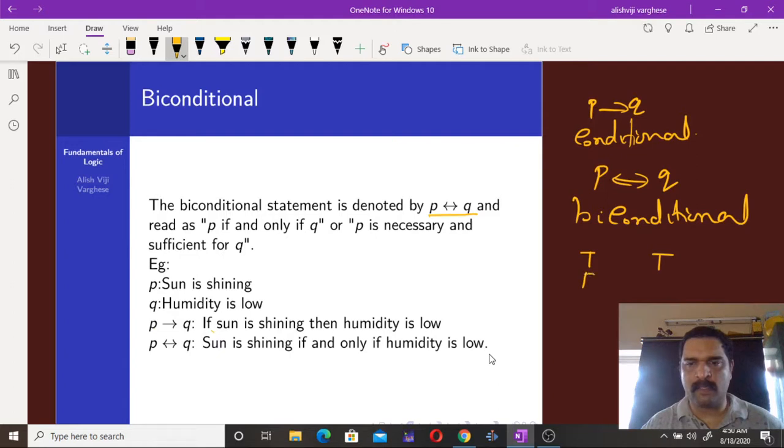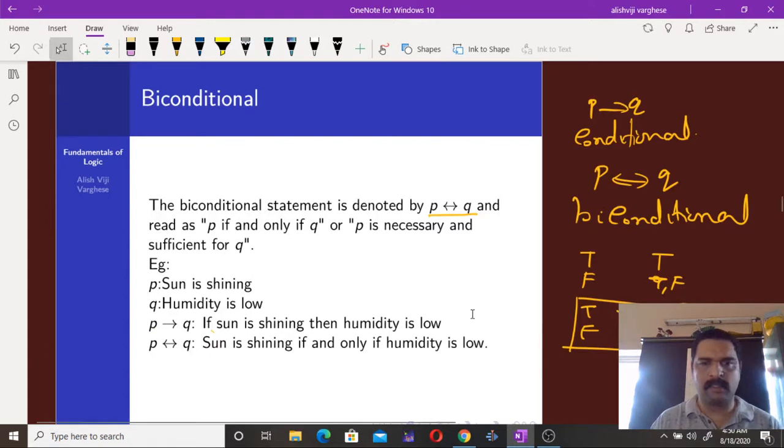If P is false, then the value of Q can be either true or false. But in the case of biconditional, if P is true, Q should be true, and if P is false, then Q must be false. So that's the case of biconditional.